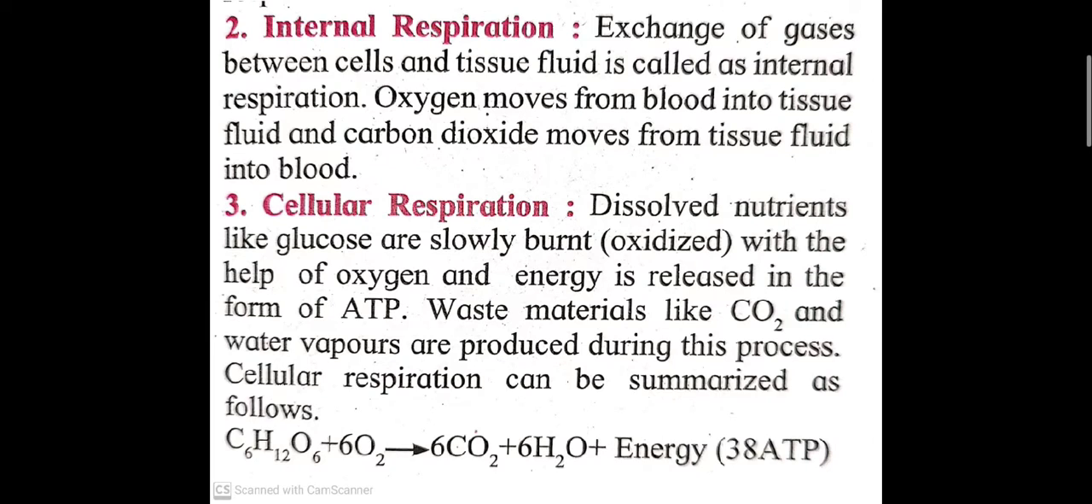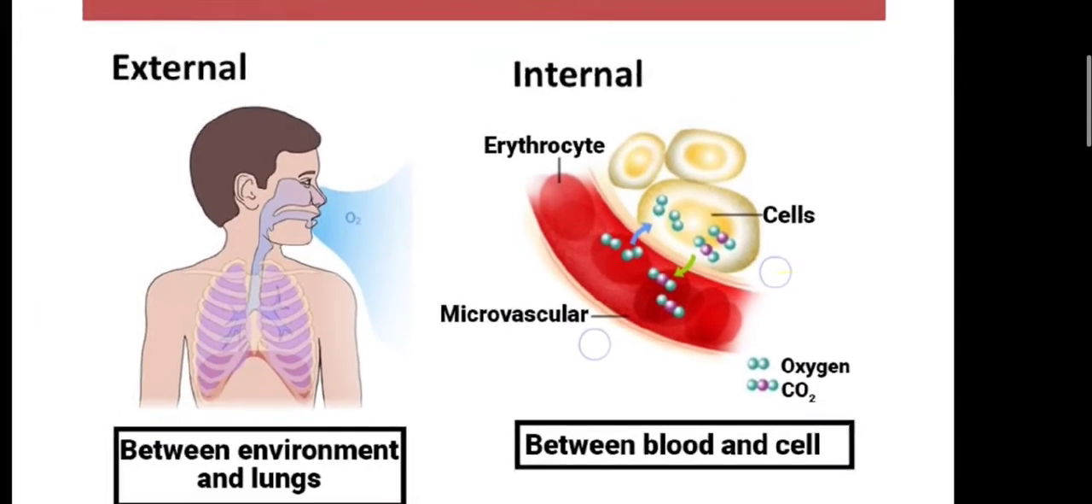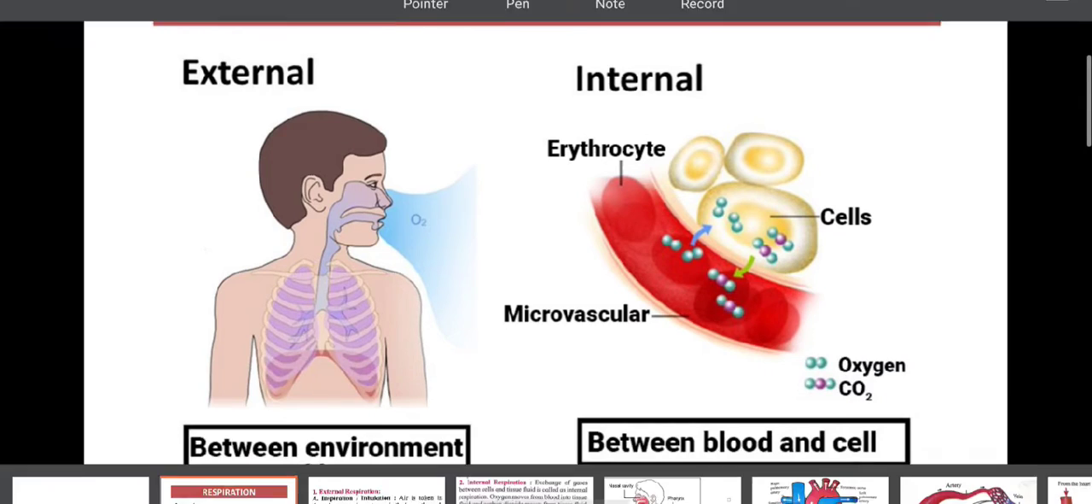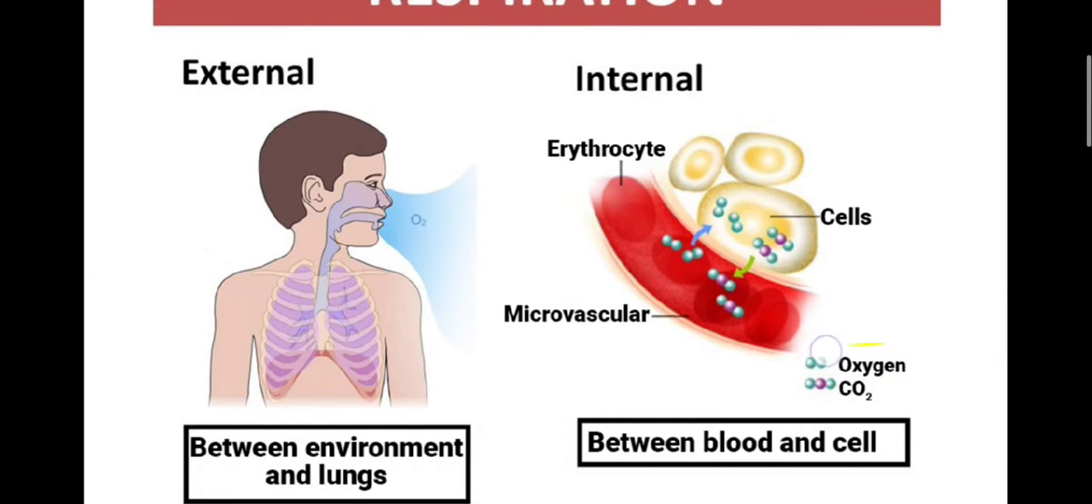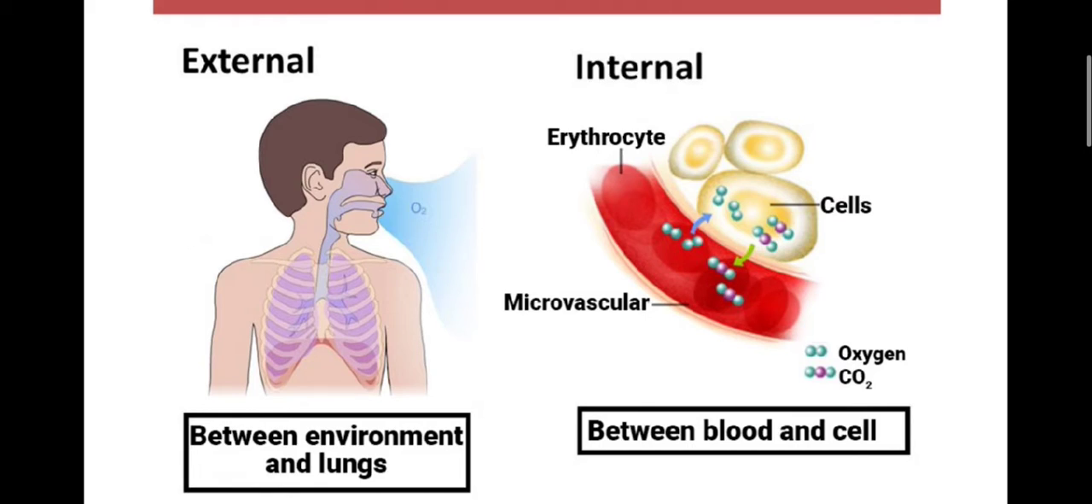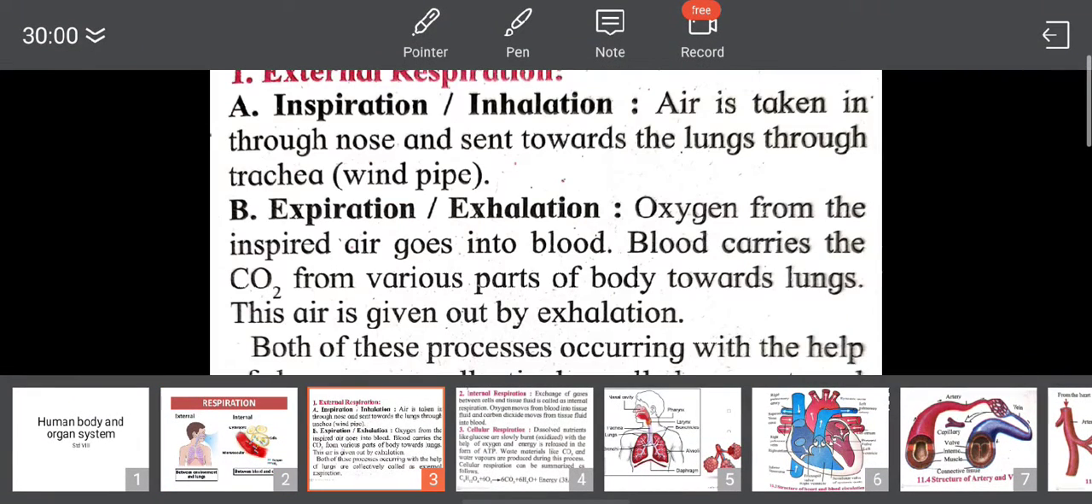Now next is internal respiration. Internal respiration occurs between the blood and the cells. As we know, this red color is the red blood cells or RBC. The function of the RBC is to carry the oxygen throughout the body to the different cells. This is the kind of respiration known as internal respiration.